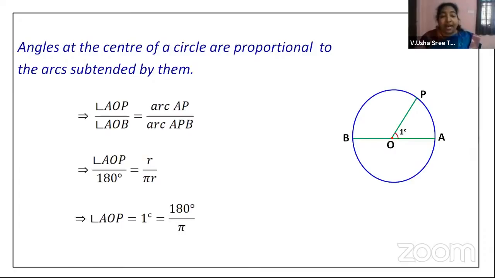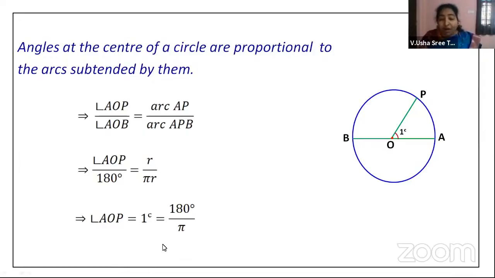So we can take it as angle AOP is equal to 1 radian. This is equal to 1 radian, which is equal to 180 degrees by pi. Now children, having learned these three systems of measurement of angle, in the concepts we are dealing with in intermediate, we will be using radian measure and also sexagesimal measure, right? Centesimal system generally we will not use, unless a problem involves conversion from grades to degrees or to radians. If it is given, then we will use that type of measurement. I mean, that is the centesimal system.